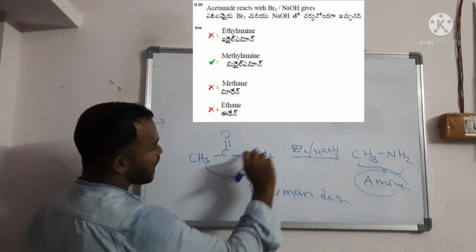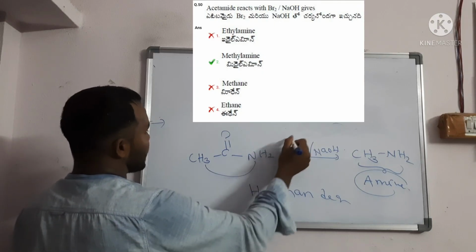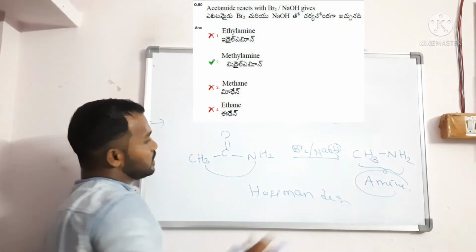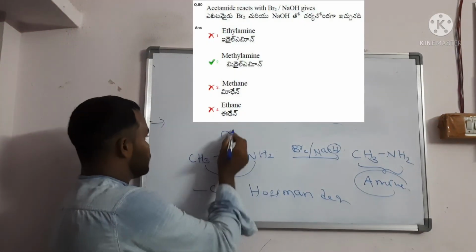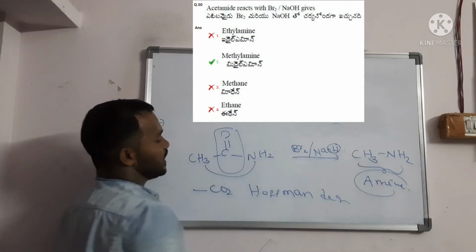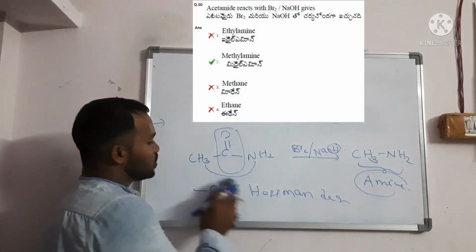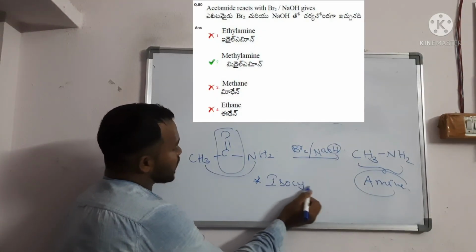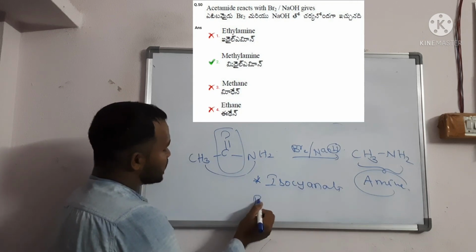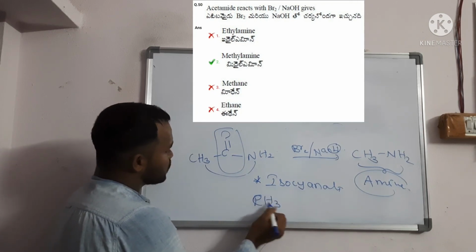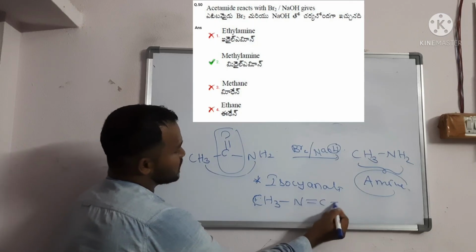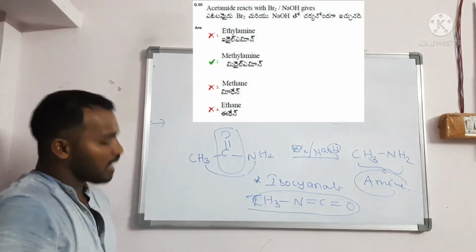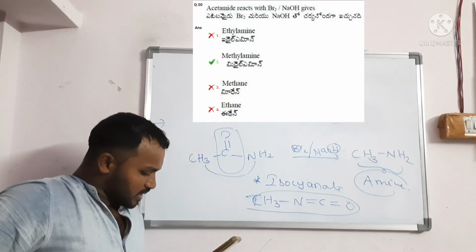I am not going to write the entire mechanism. Bromine attacks here with NaOH, and simply you should write that CO2 is removed, and you will get CH3NH2, the amine. An important point is that isocyanate is the intermediate. What is the isocyanate structure? Take CH3 or an R group: R, N double bond C double bond O. This isocyanate is the intermediate in the Hofmann degradation reaction.